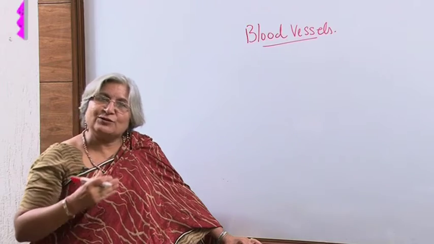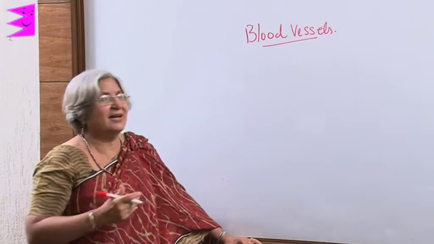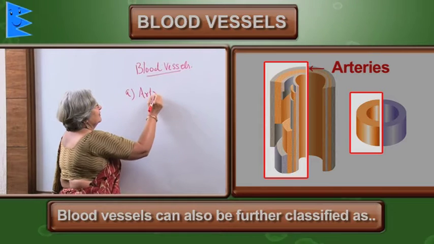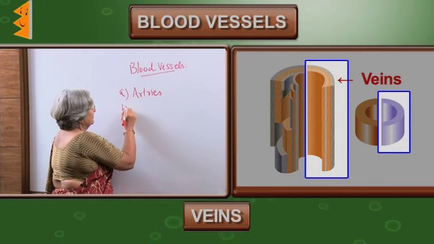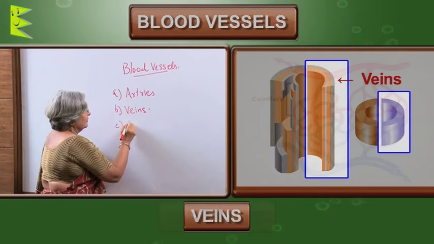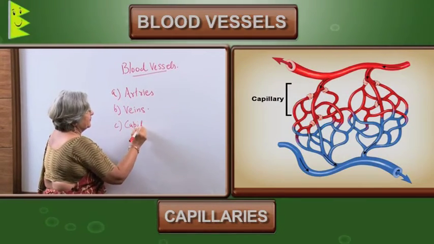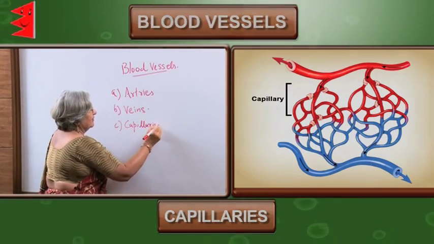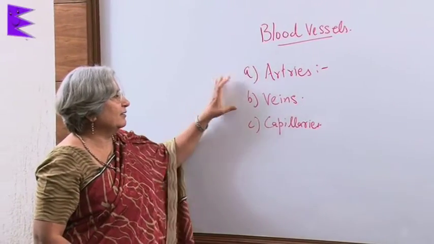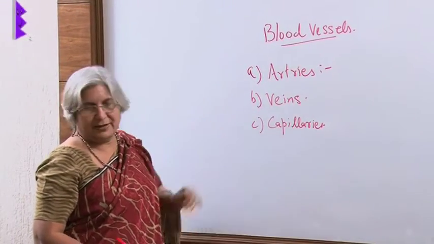Blood vessels can be further classified as arteries, veins, and the connection between the two called capillaries. So, one by one we will take arteries, veins and capillaries.